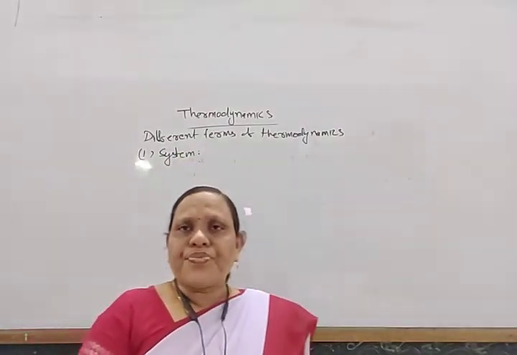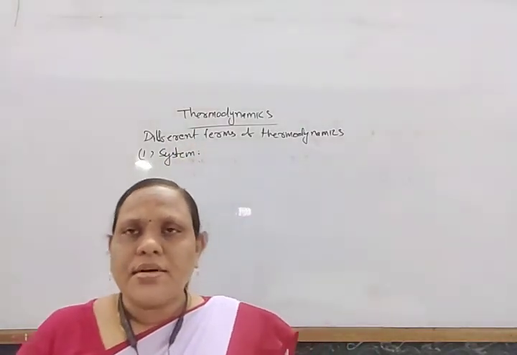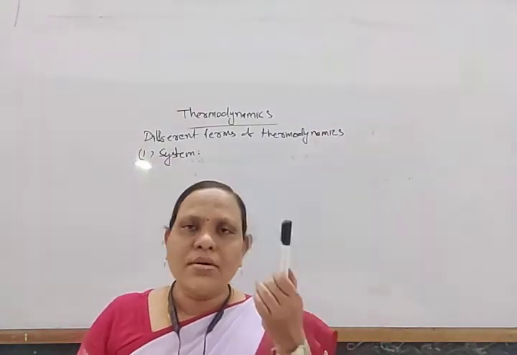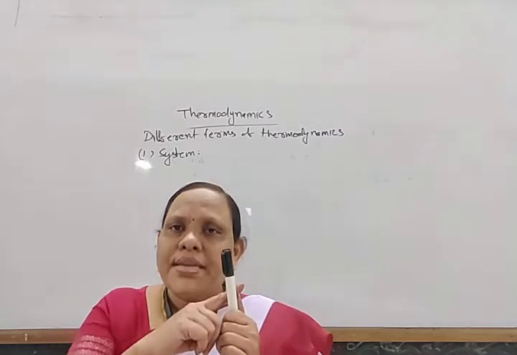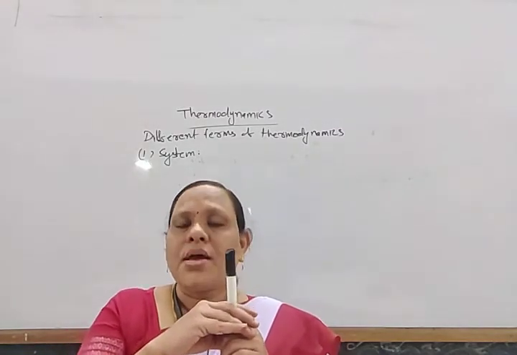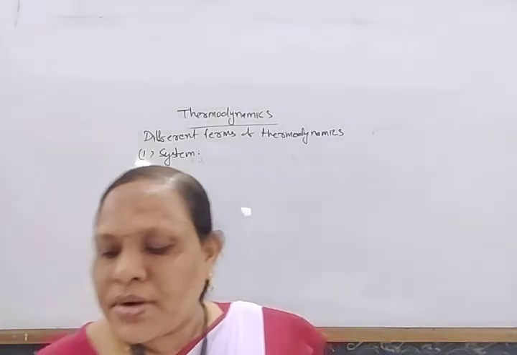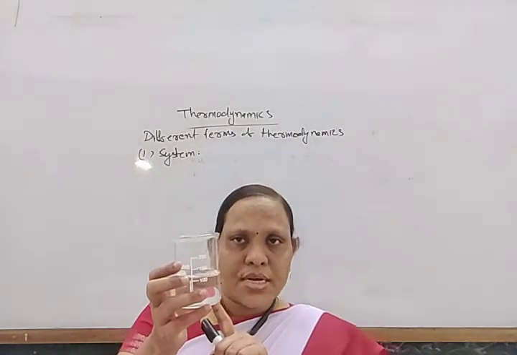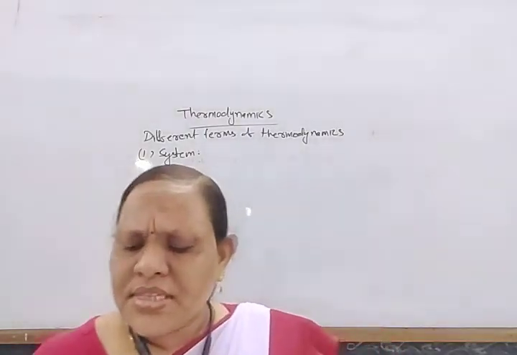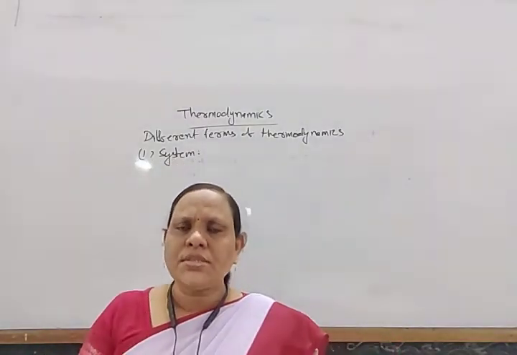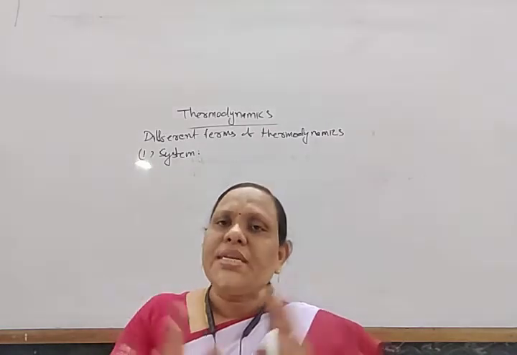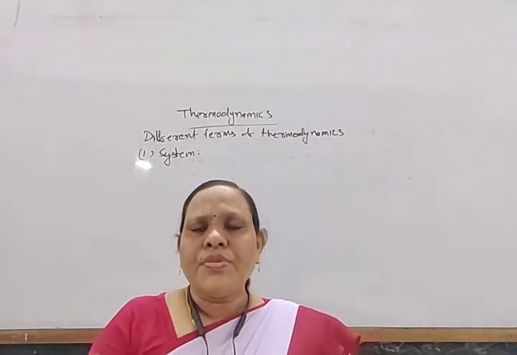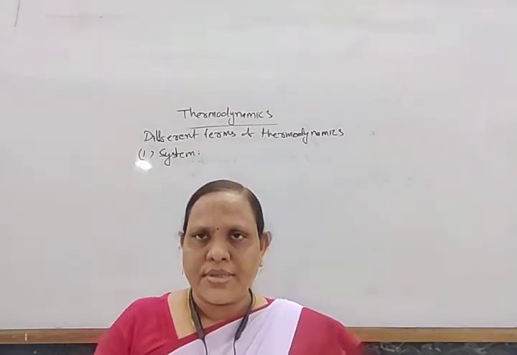So what is system? The system is that which is under observation or which is under study. Suppose I want to study about this pen, then this pen is known as the system. Suppose I want to study about the water kept in this beaker, then this water is known as the system. So this is the specific part of the universe which is under study, that is known as the system.